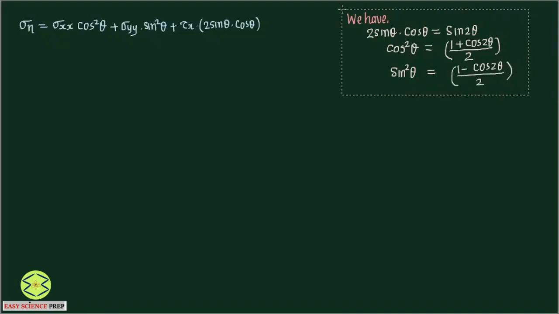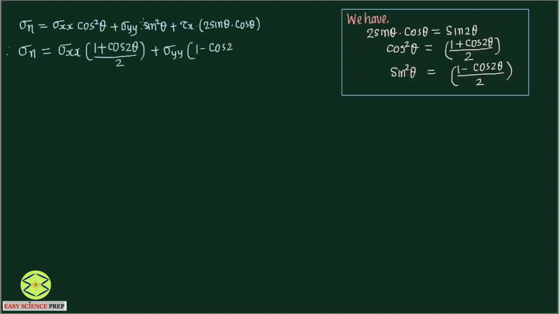Substituting these, the normal stress becomes sigma xx times (1 plus cos 2 theta) by 2, sigma yy times (1 minus cos 2 theta) by 2, then tau xy sin 2 theta.